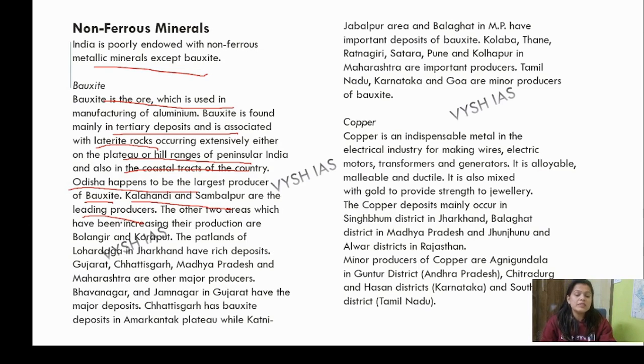Sambalpur. The other 2 areas which have increased their production are Bolangir and Koraput. The Palamu lands of Lohardaga in Jharkhand have rich deposits. Gujarat, Chhattisgarh, MP, Maharashtra are other major producers. Bhavnagar and Jamnagar in Gujarat have major deposits. Chhattisgarh has bauxite deposits in Amarkantak Plateau, while Katni, Jabalpur area and Balaghat in MP have important deposits of bauxite. Kolaba and Thane, Ratnagiri, Satara.